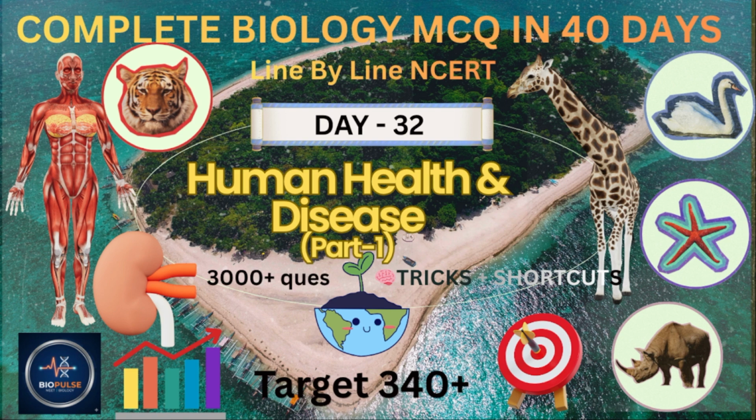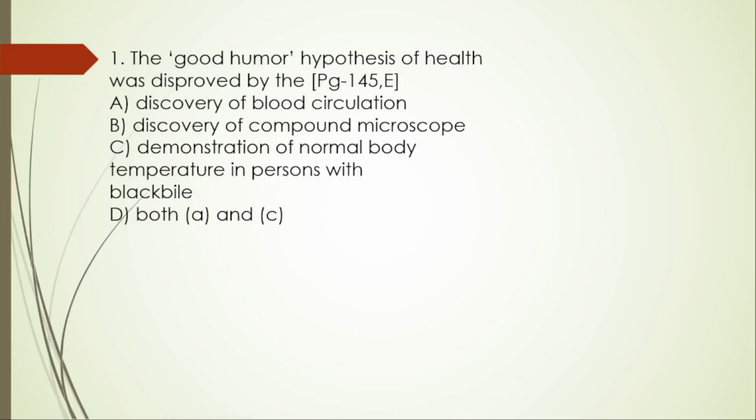Okay, so let's get started for today's class with the question answer discussion. The first question is, the humoral hypothesis of health was disproved by A, the discovery of blood circulation, B, the discovery of the compound microscope, C, demonstration of the normal body temperature in persons with black bile, and D, both A and C. The right option is D, both A and C. William Harvey gave the discovery of blood circulation.